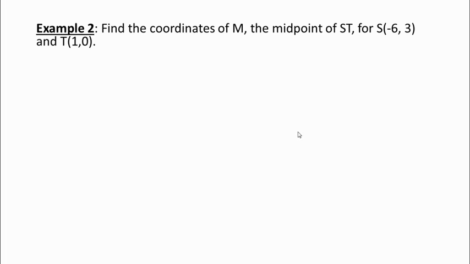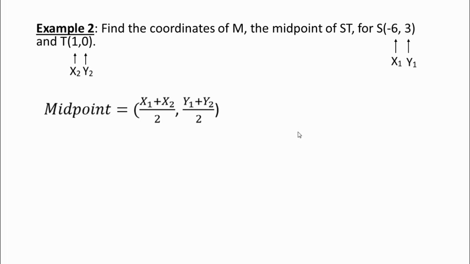So example 2: find the coordinates of M, the midpoint of ST. S is at negative 6, 3. T is at 1, 0. So let's pull up our midpoint formula. In case you forgot, add together the x coordinates divided by 2, add together the y coordinates divided by 2. Label your points. What's x1, y1, what's x2, y2? The first point that you read is your x1, y1. The next point you read is x2, y2, and so on.